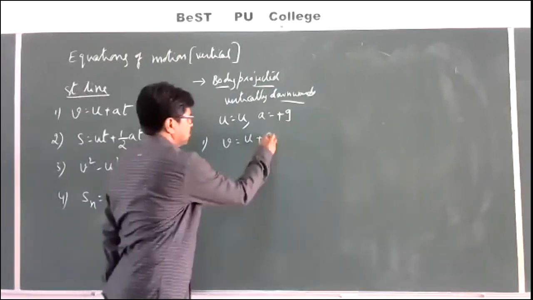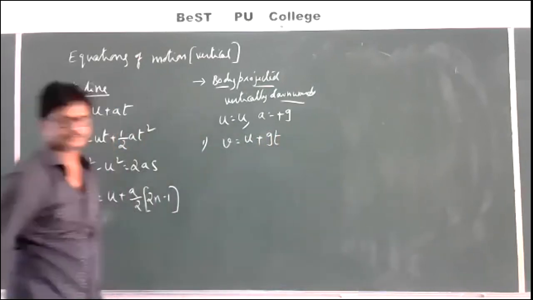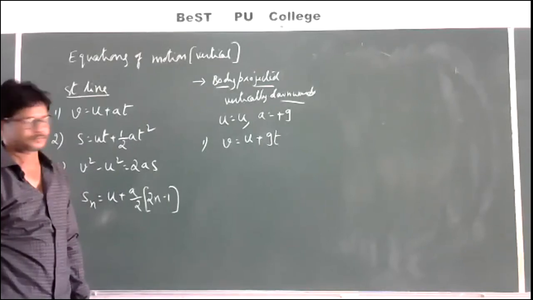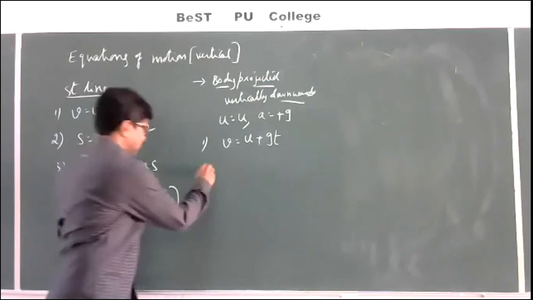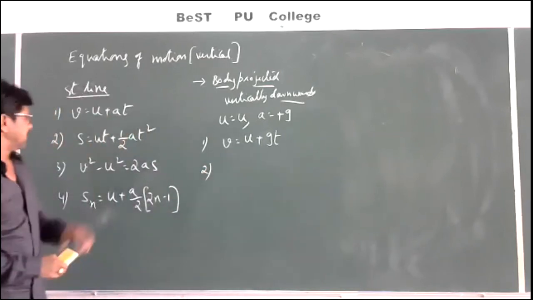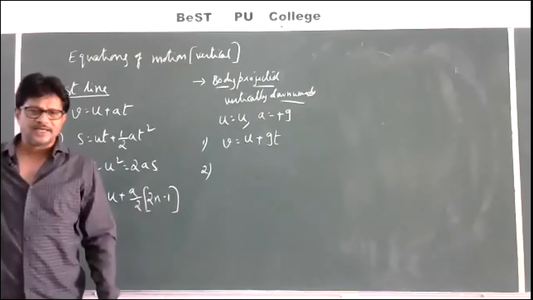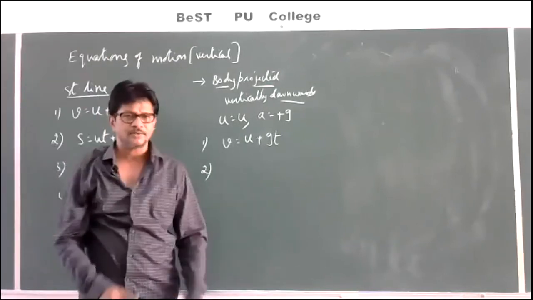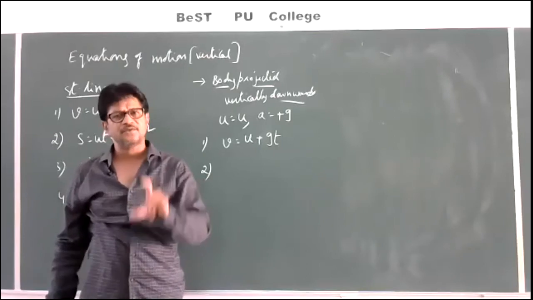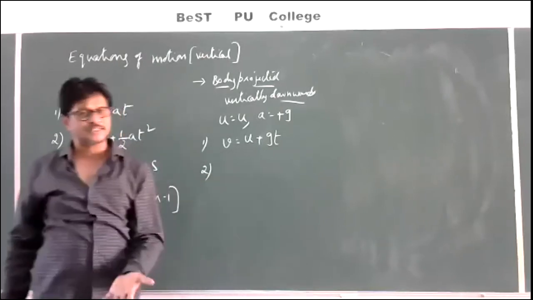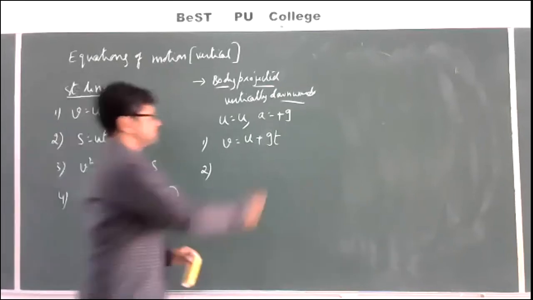V is equal to u plus gt. Next equation. S is nothing but distance traveled, whereas in vertical motion we will not call it a distance, we will call it a height. So instead of S, I should take H now.